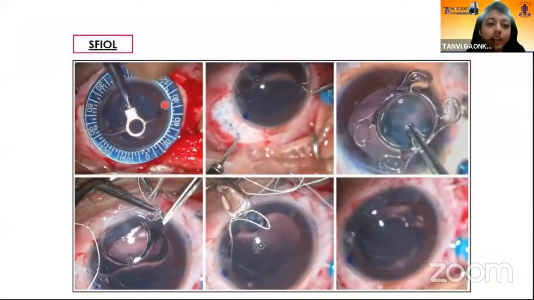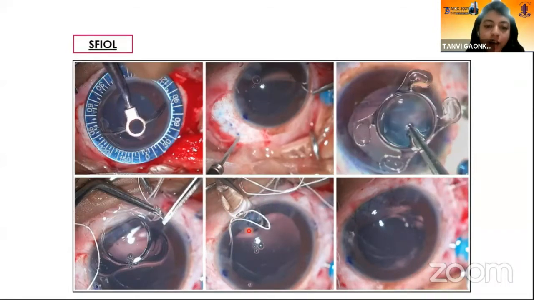In the SF IOL technique, the horizontal meridian was marked, followed by the creation of the pars plana ports. Both the ports were created 5 mm apart, and the distance from the limbus was at 3 mm. This was the SF IOL that we used with 4 eyelets. So the Gore-Tex suture was cut into 2 halves, and each half was threaded through the adjacent eyelets of the SF IOL. A superior clear corneal incision was created,